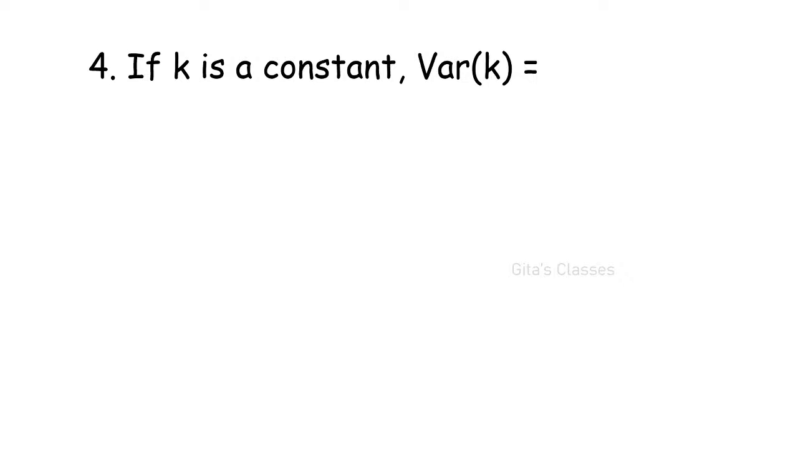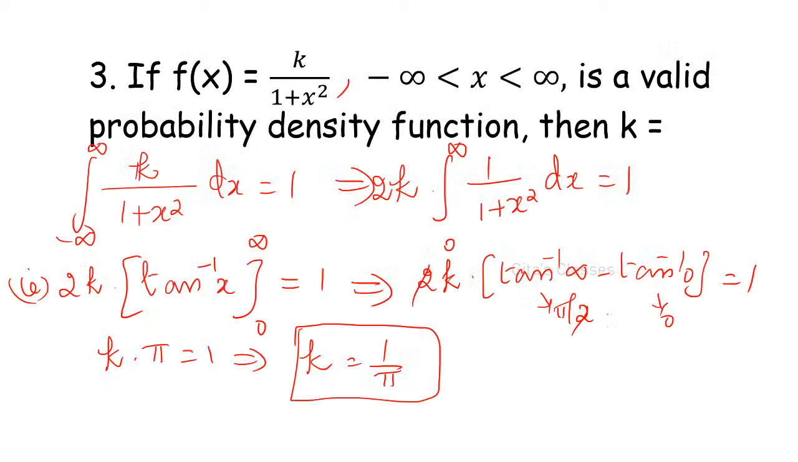Tan inverse of infinity is pi by 2. Tan inverse of 0 is 0. Here, from 0 to infinity, tan inverse of x from 0 to infinity. Therefore, tan inverse of infinity minus tan inverse of 0, with upper limit infinity and lower limit 0. Understood? So tan inverse of infinity is pi by 2 and tan inverse of 0 is 0.